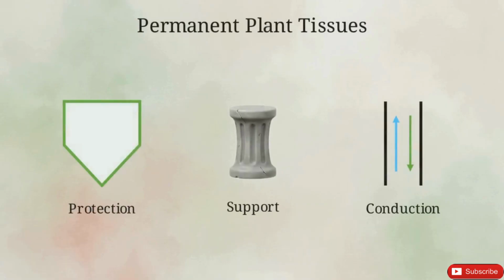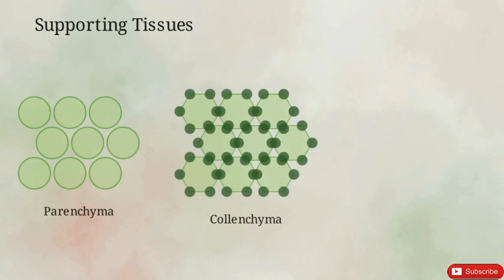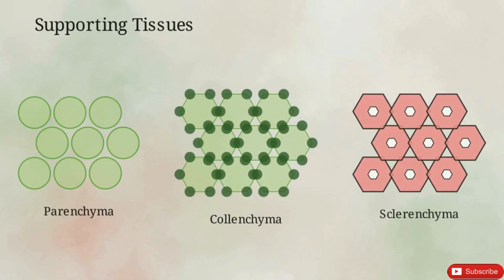Once differentiated, permanent plant tissues are categorized by their role. They either protect the plant, support its weight, or conduct resources. Supporting tissues vary by cell wall thickness. Parenchyma has thin walls for food storage, collenchyma has thickened corners for flexibility, and sclerenchyma has thick, lignin-filled walls that provide the hard, dead support found in coconut husks.